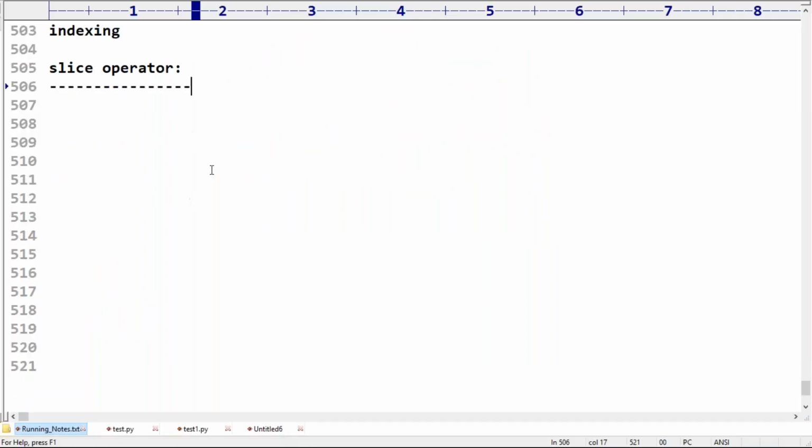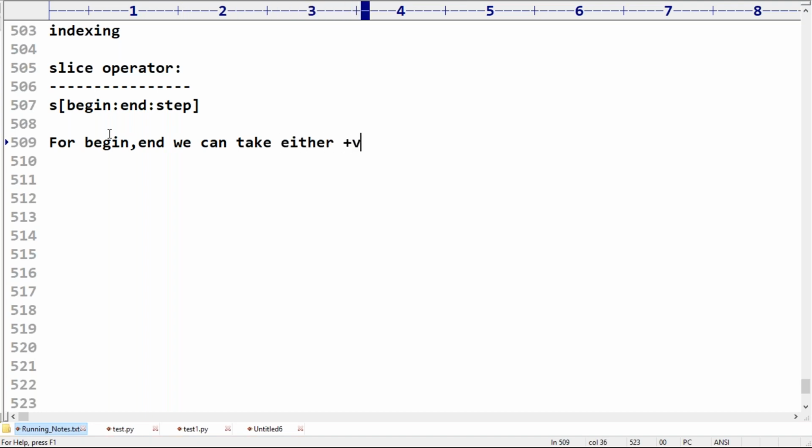Please take very special care. What is the syntax for the slice operator? s of begin, end, step. So here we have begin index, end index, and then step value. Remember carefully, for begin and end we can take either a positive index or a negative index, no problem at all. Either positive or negative values, no issue.